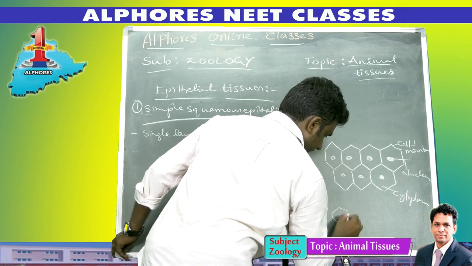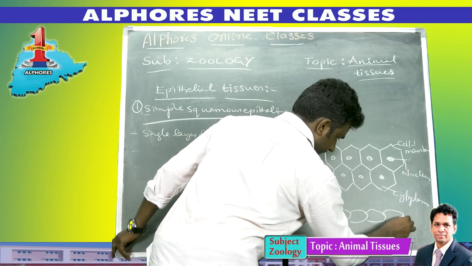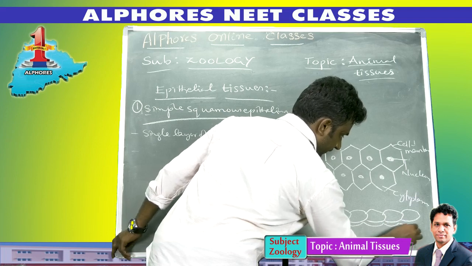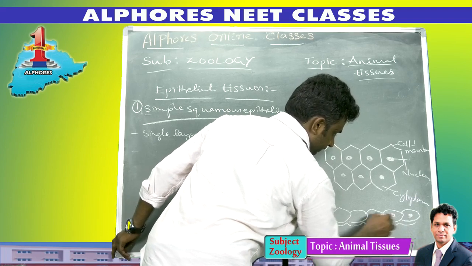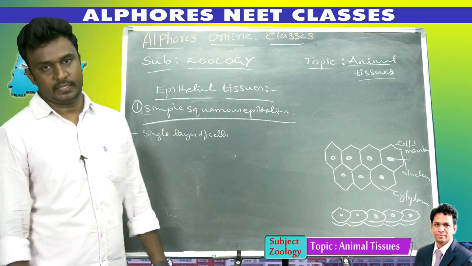It is present like this, resting on the basement membrane. This is the structure of simple squamous epithelium.